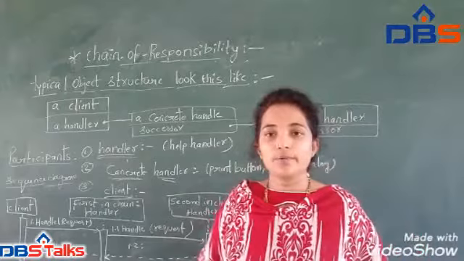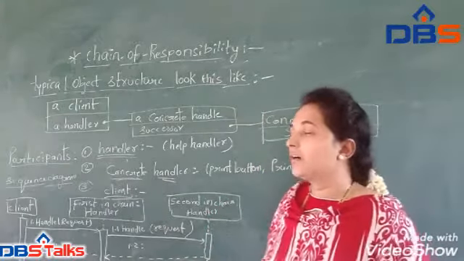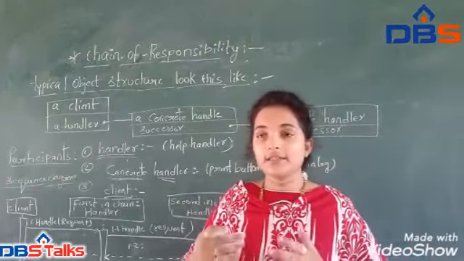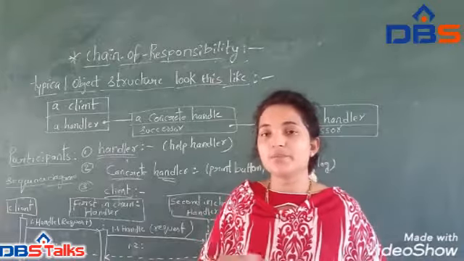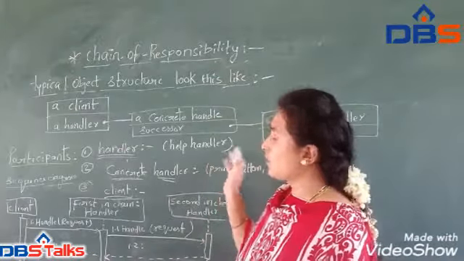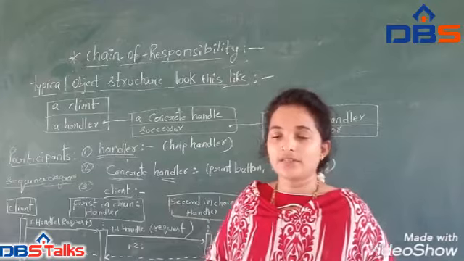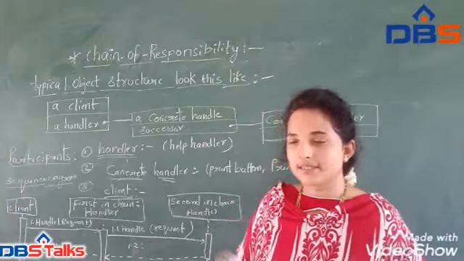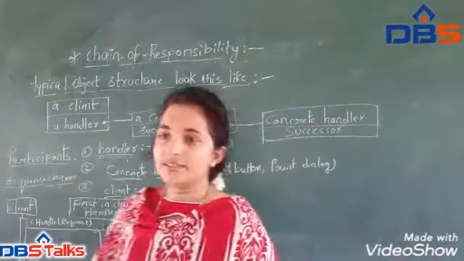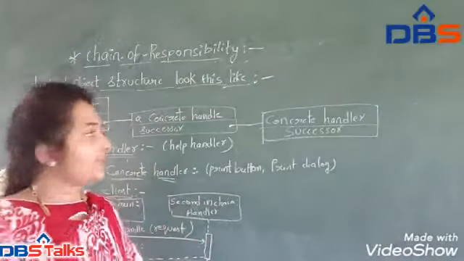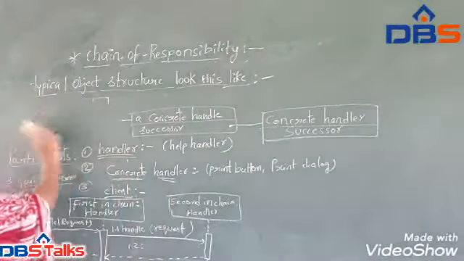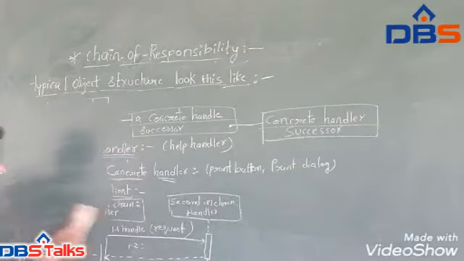Next, coming to the collaboration. Collaboration shows the relationship between the classes and objects. That is called the collaboration. We have a real-time example of the chain of responsibility. If you see the real-time example, we have a small diagram.